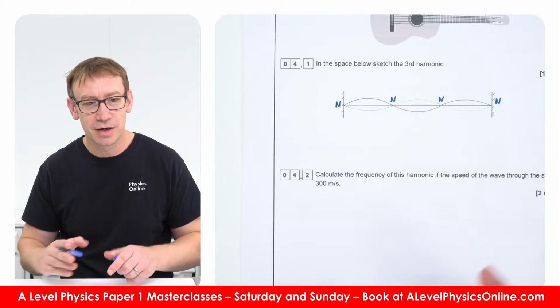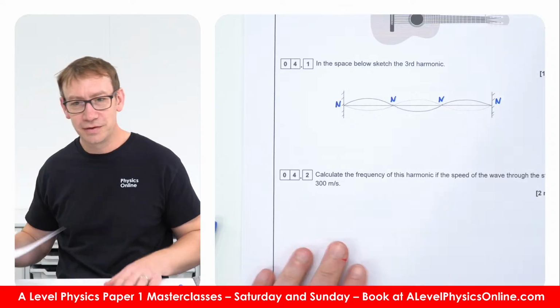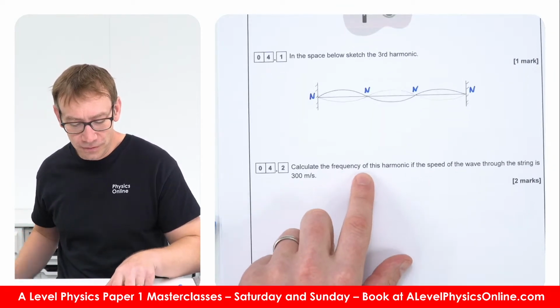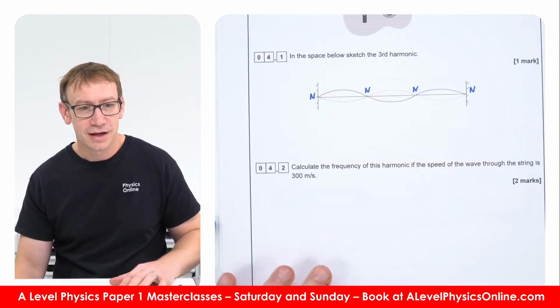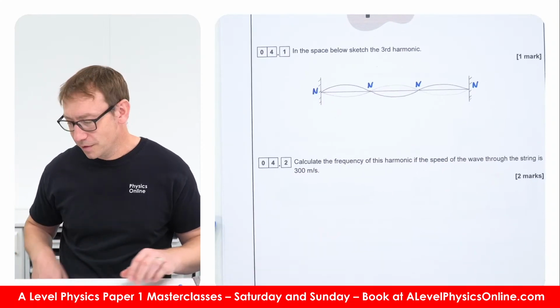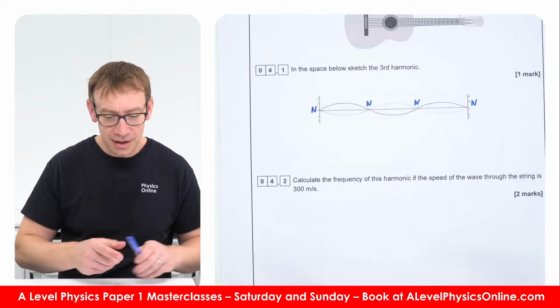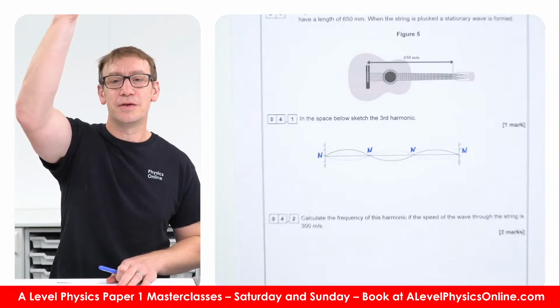So that would be my approach to that, which I guess is similar to how they did it over here. Calculate the frequency of this harmonic if the speed of the wave through the string is 300 meters per second. So for this, we need to look at the wavelength. Now, we've got the length of the string. It says up here. I'm going to zoom out a bit.